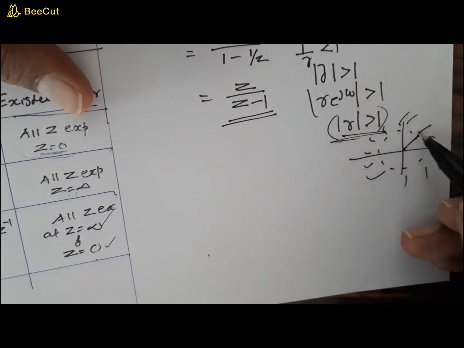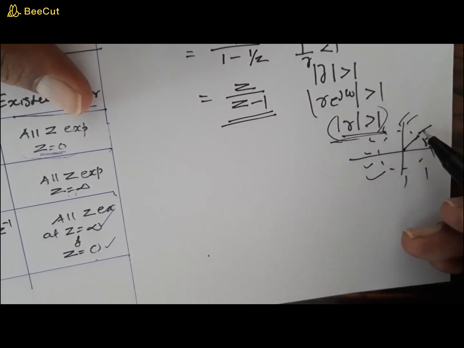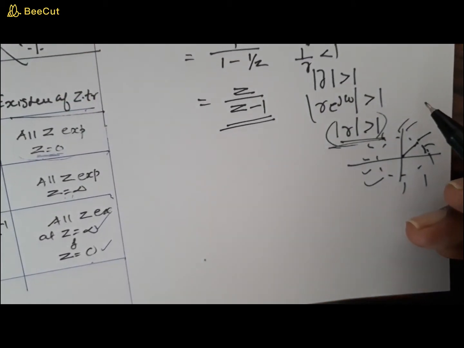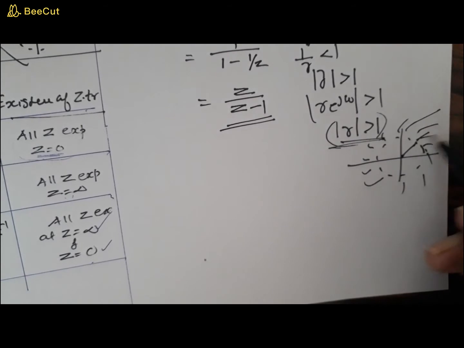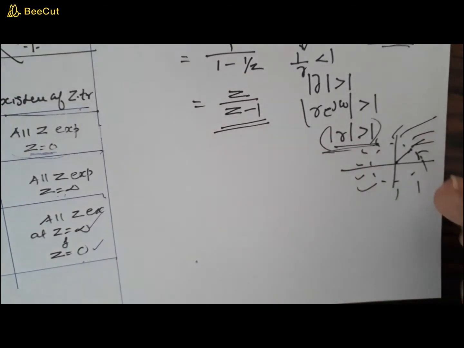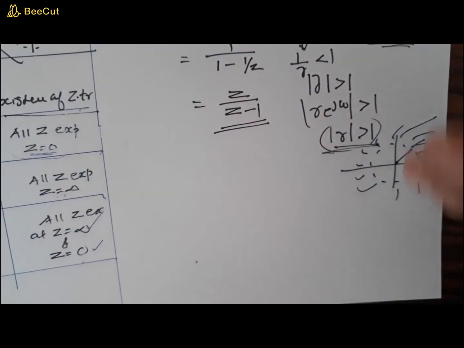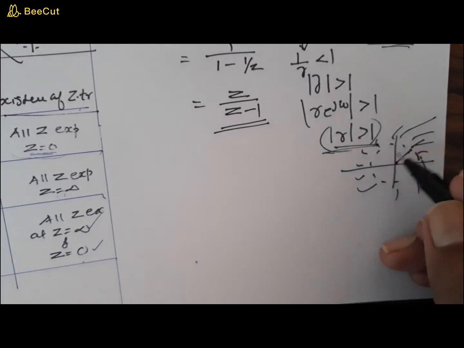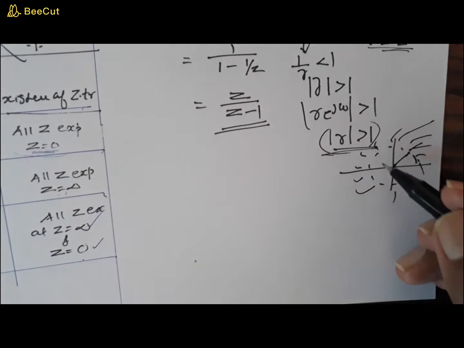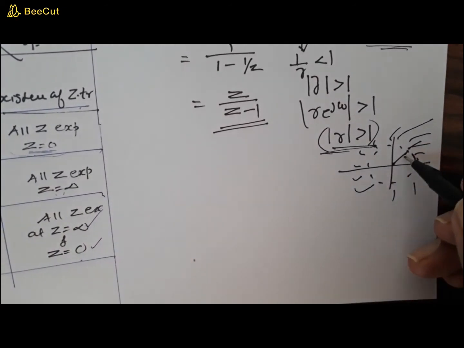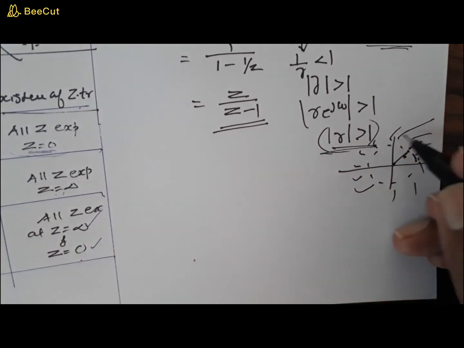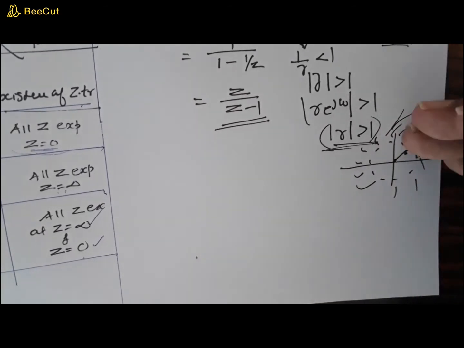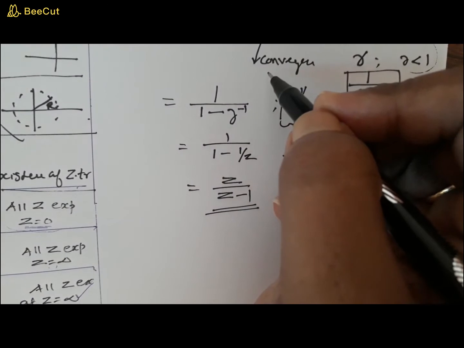So the x of z of u of n exists only in the region where modulus z is greater than 1, or outside the unit circle drawn in the z plane. That means u of n doesn't have a z transform inside the circle. Okay, so you can consider this as the region where this series converges.